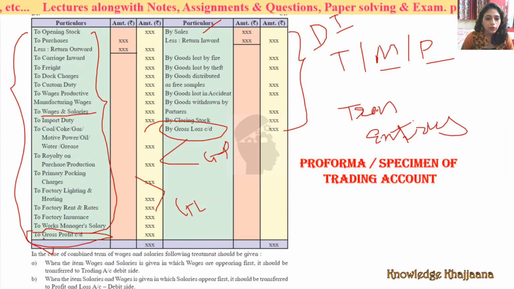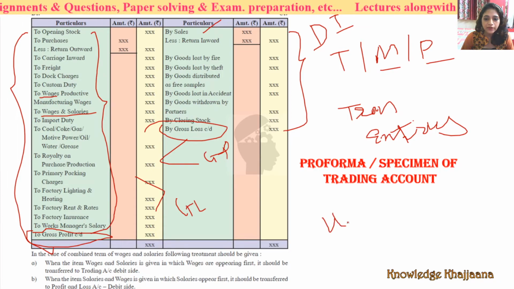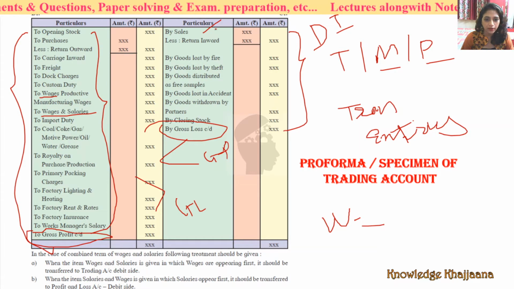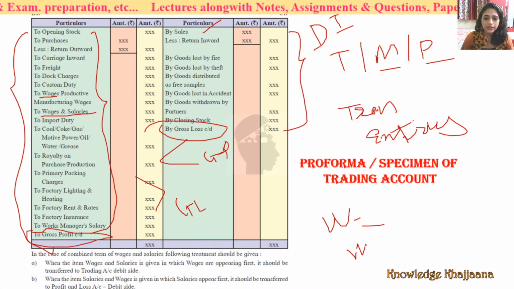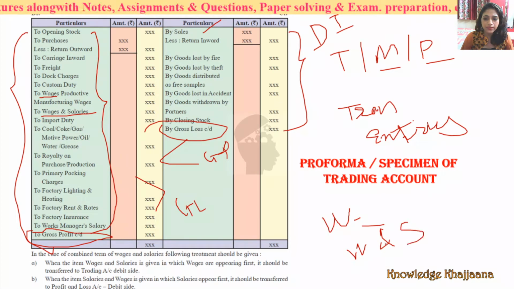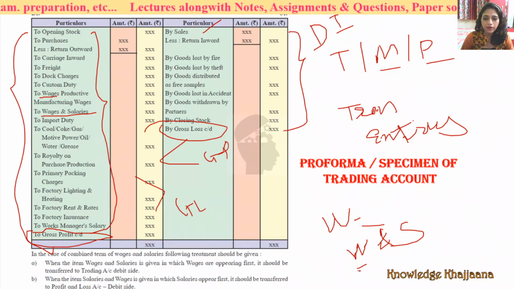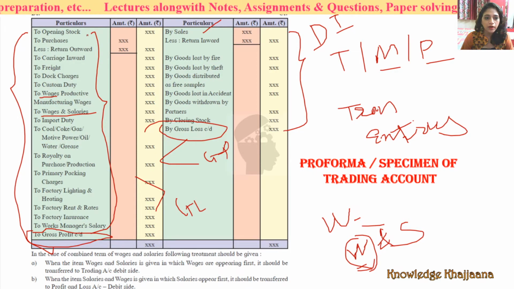Okay. One more important thing. See, here it is wages and again wages is given. When only wages is explicitly given to you in the trial balance or in the problem, then you have to write it in the trading account. But when the ledger given is wages and salaries, then what is the first appearance? In wages and salaries, what appears first? Wages appears first. So this will come to the trading account.